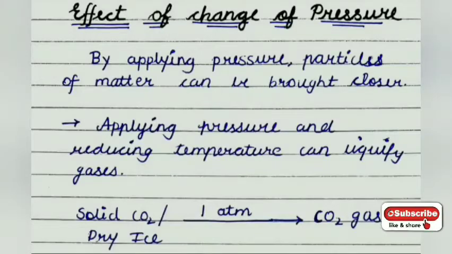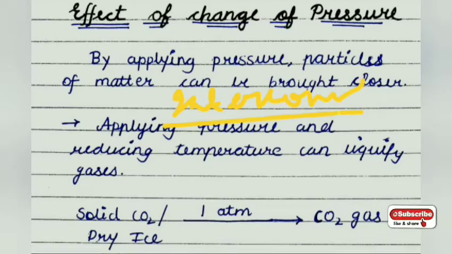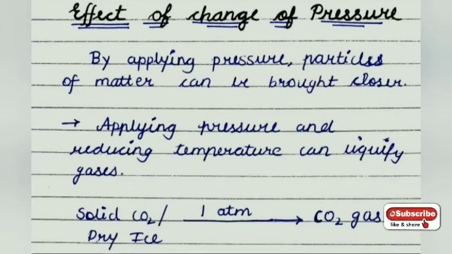In the last video, I already discussed the effect of temperature on the states of matter, and why temperature affects them: because of the process of interconverting states of matter. So, states of matter can be interconverted. And which are the two factors that can interconvert them? The two factors are temperature and pressure. How temperature does it, I discussed in the last video and the link is given in the description box. Here we are going to learn how pressure affects the states of matter.